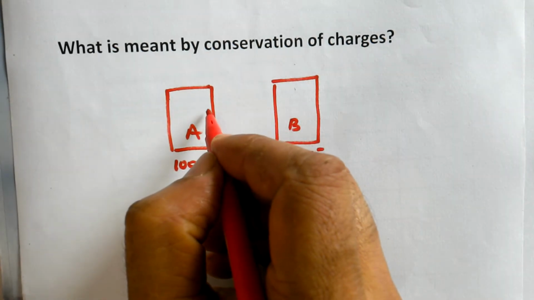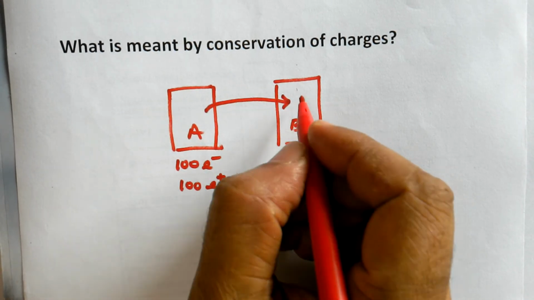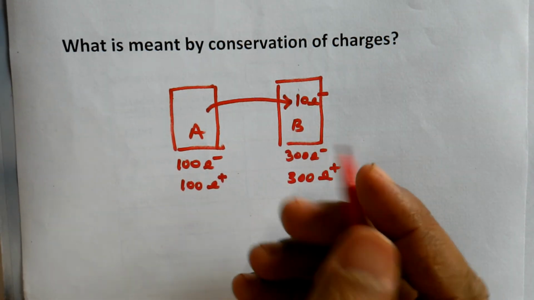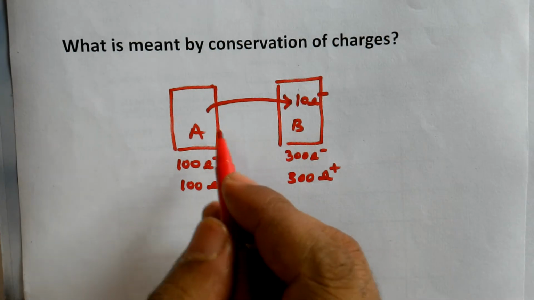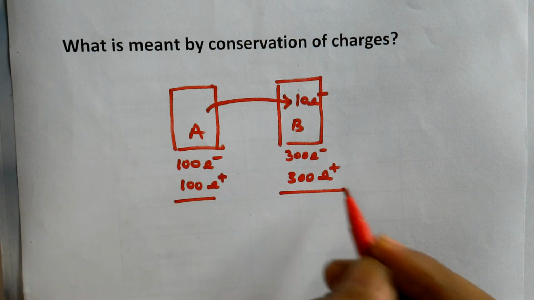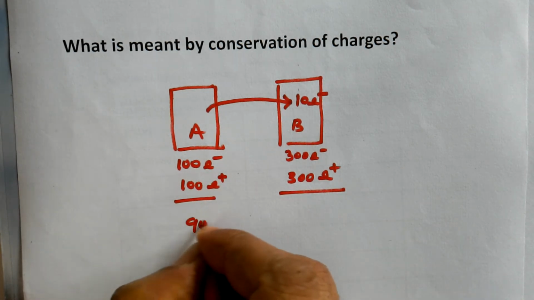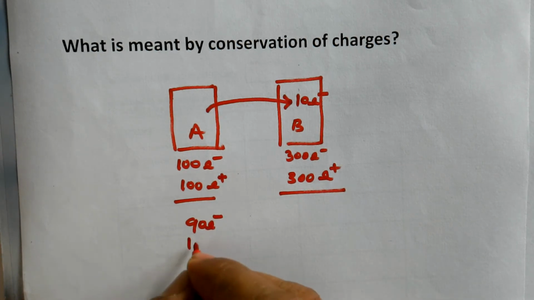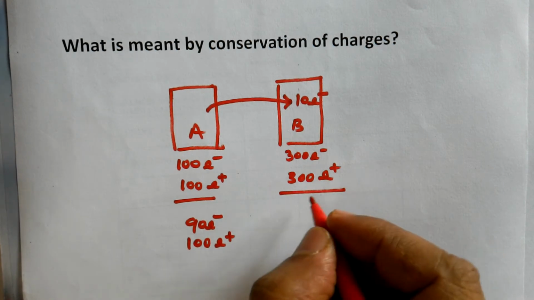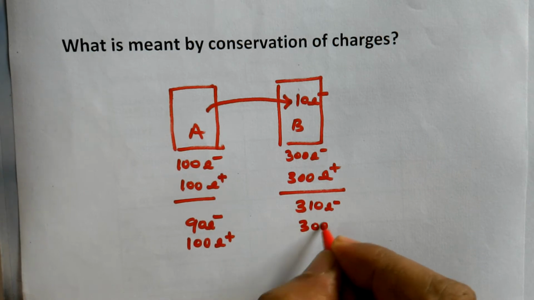Now suppose material A loses 10 electrons to B and they are received by B. So 10 electrons are transferred from A to B because of rubbing or any other method of charging. So when the electrons move from A to B, the new numbers will be, material A contains 90 electrons and 100 protons, whereas this material contains 310 electrons and 300 protons.